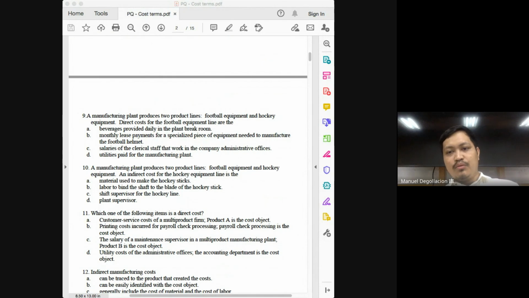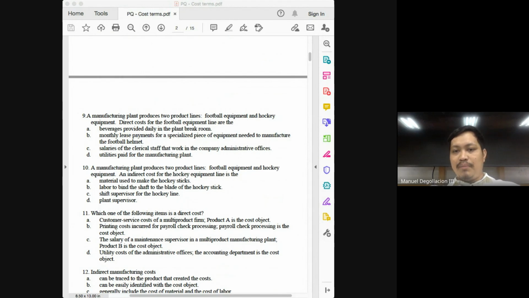Salaries of the clerical staff that work in the company administrative offices. By now, class, you should know that almost always administrative expenses are never direct costs. Utilities paid, also the same. They are not direct costs. If you can remember, utilities are considered part of your overhead, and definitely direct costs do not form part of overhead. So the best answer here would be letter B, the specialized piece of equipment needed to manufacture the helmet.